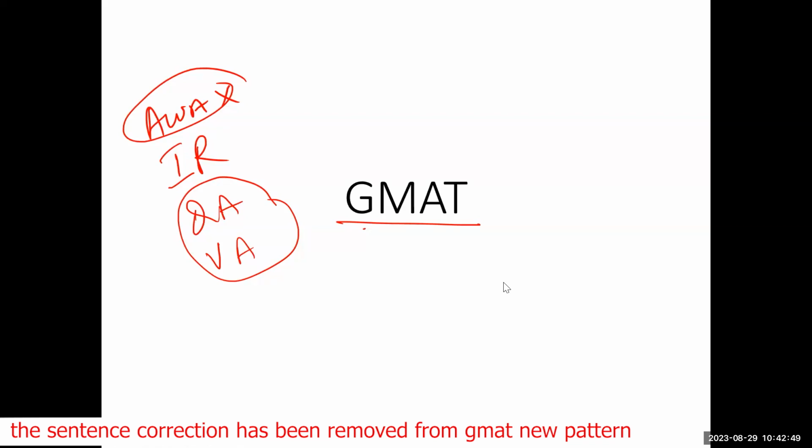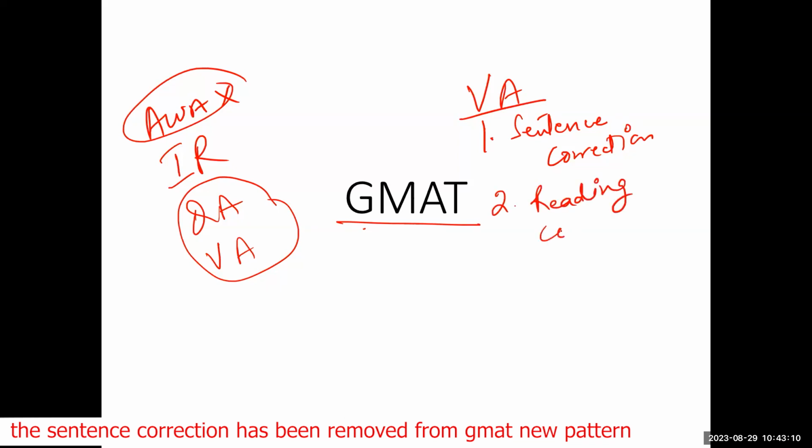The VA, verbal ability, because right now we are discussing verbal ability, will continue to have three question types. One is sentence correction, which is also called error correction. Then you have reading comprehension, and you also have critical reasoning. Okay, I'll just show you something.